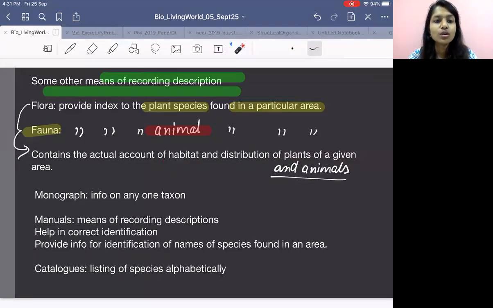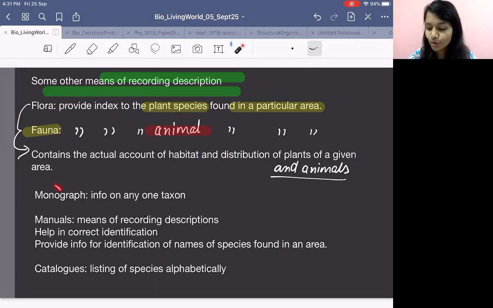So according to flora and fauna, you get to know in which area of our country or in the entire world you get which kind of plant species and which kind of animal species. Got it? That's flora and fauna.